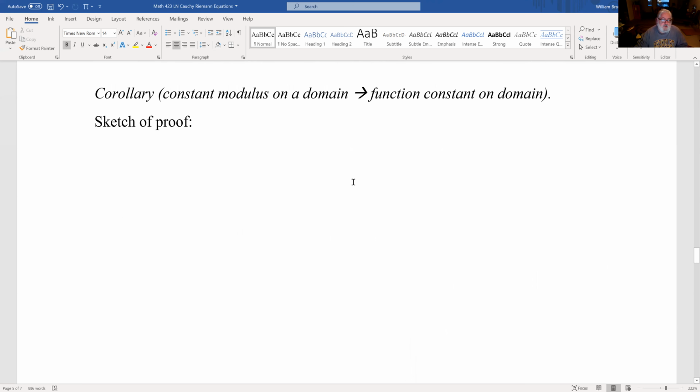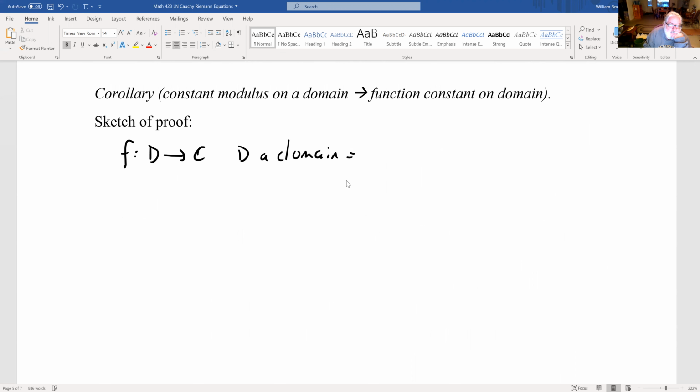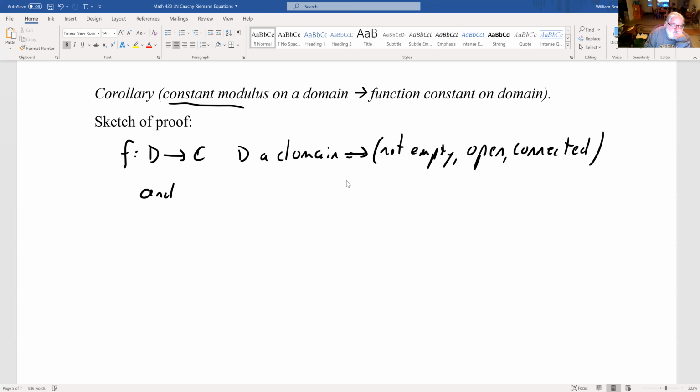So that's useful. Another corollary, constant modulus on a domain. I forgot to type in the actual statement of this. Constant modulus on a domain means the function is constant on the domain. So f is from D to C, D is a domain. And what does that mean? Not empty, open, and connected. Constant modulus means the modulus of f equals a constant.